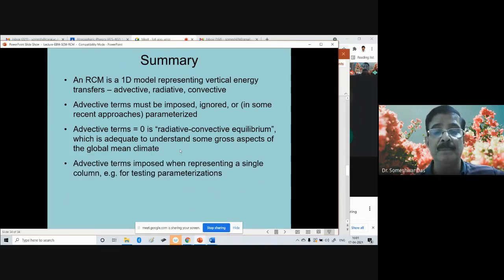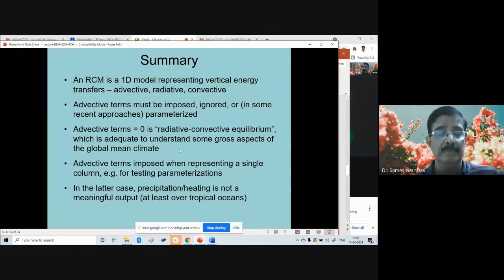Advective terms are imposed when representing a single column, that is, for testing parameterizations. In the latter case, precipitation heating is not a meaningful output, at least over the tropical ocean.